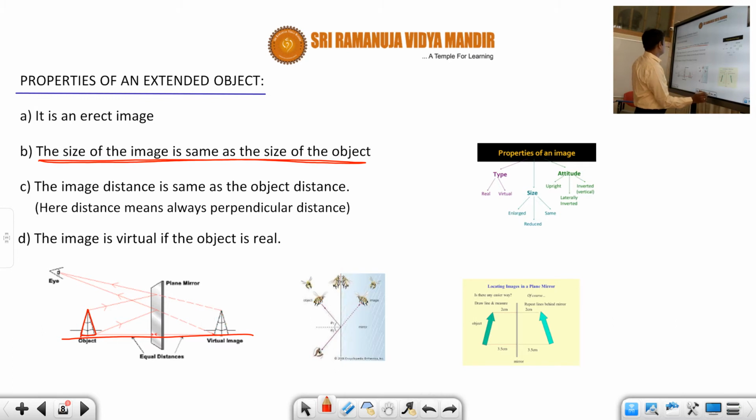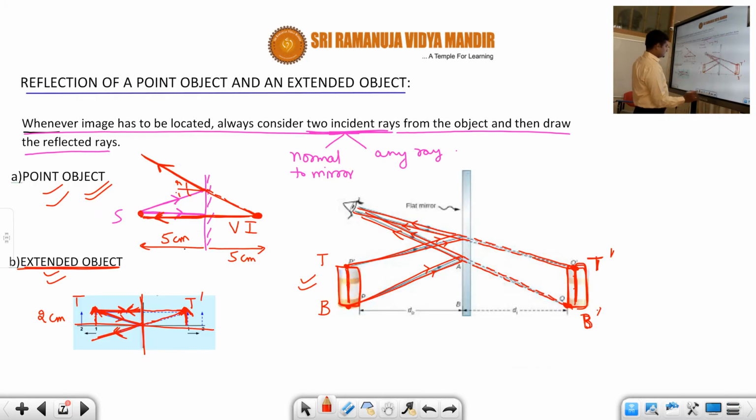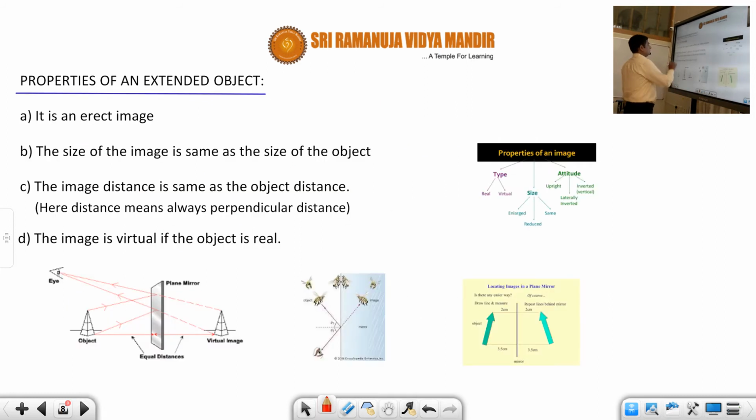Now what is the third property? The image distance is the same as the object distance. What is meant by this, students? Where the image is formed, the distance of that image from the mirror is the same as the distance of the object from the mirror.